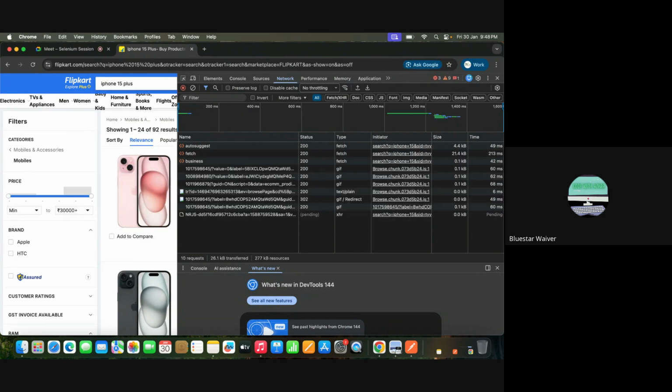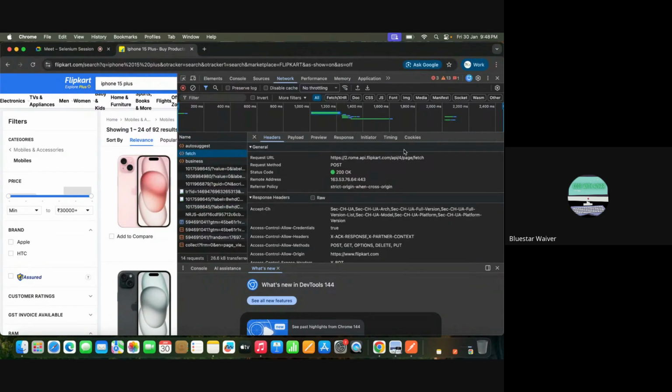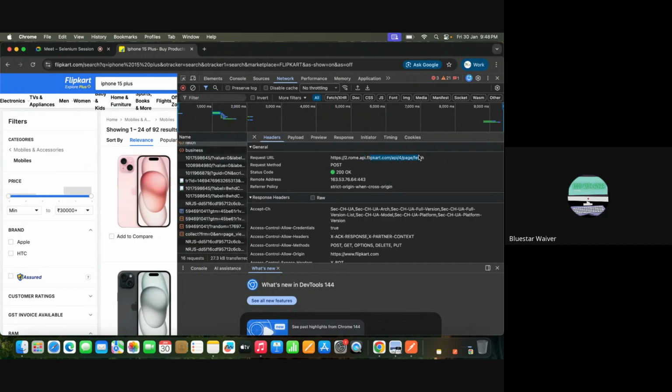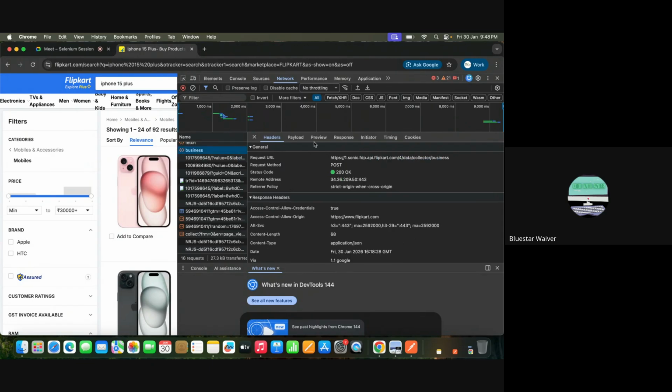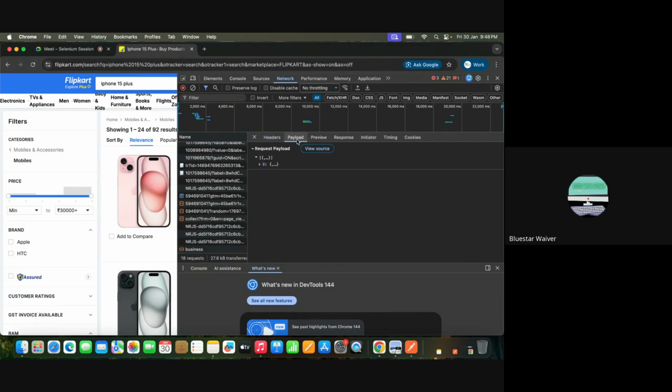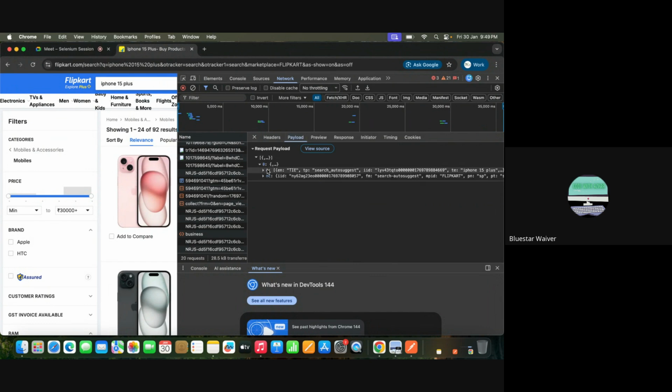Just click. See, fetch. This is the Flipkart API. You can see API here. API flipkart.com page fetch business, API flipkart.com data collection business. It's a POST request. What did you post? Go to payload. What is the payload? Body. That's correct. Awesome, Dharani. See, this is the payload they are showing.